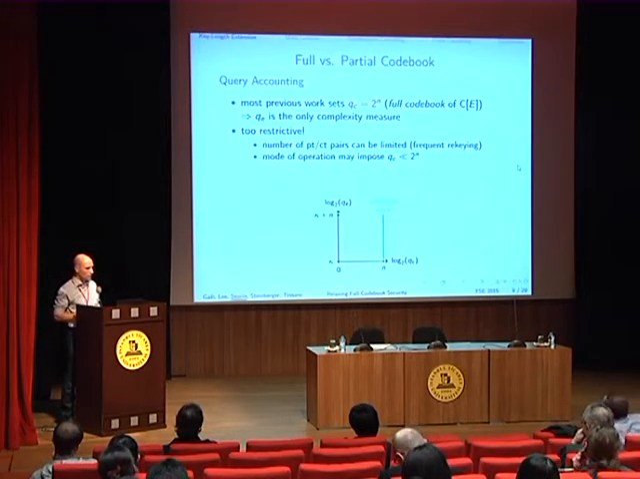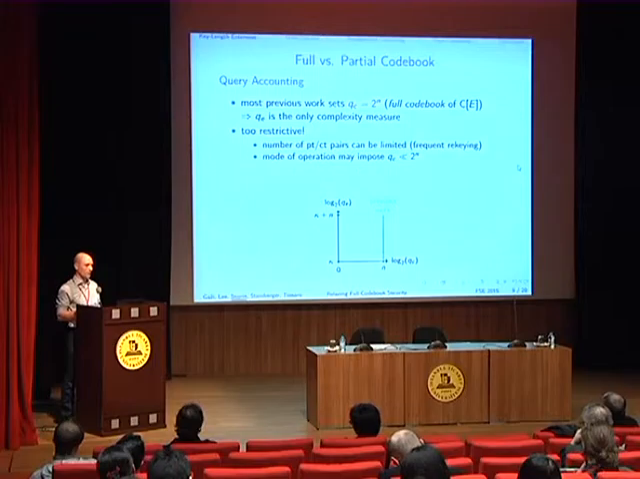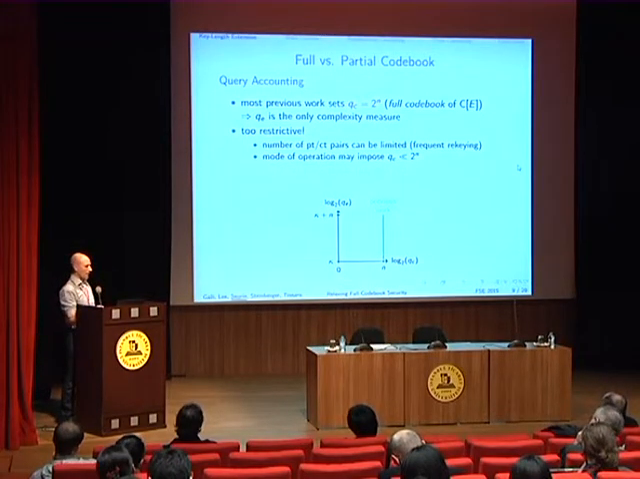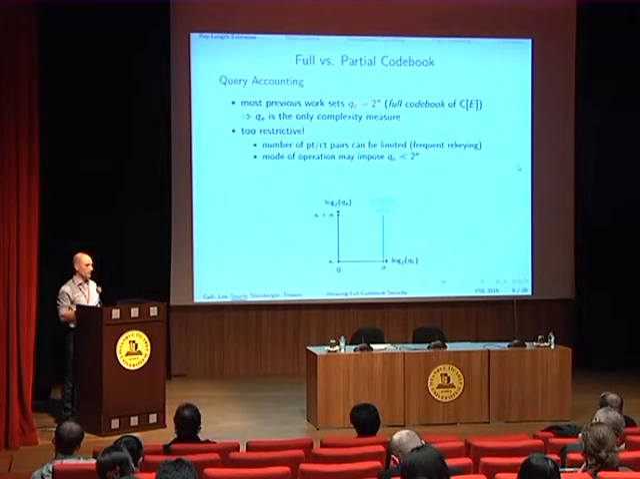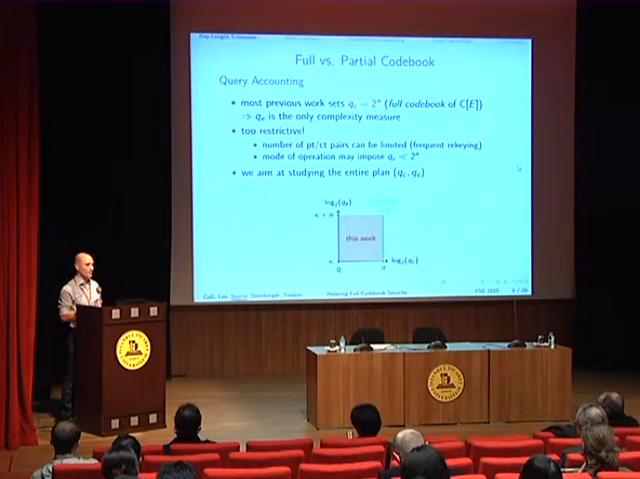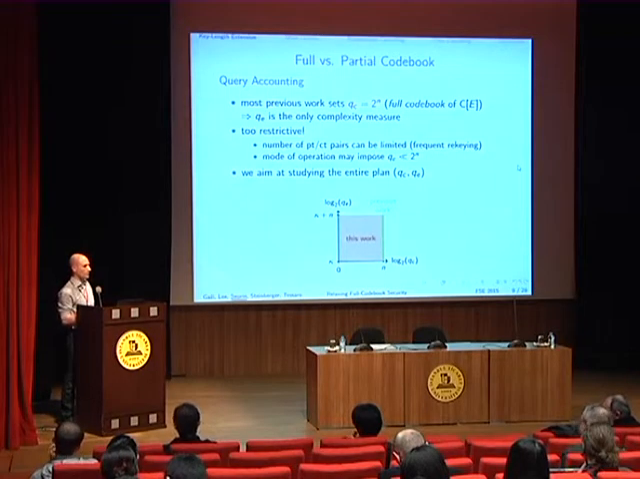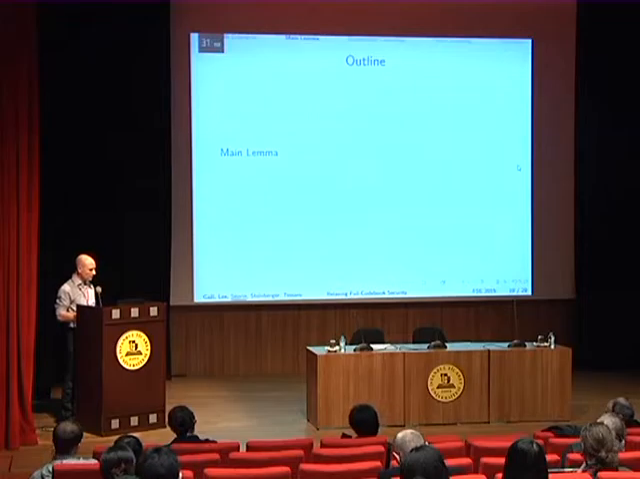But this is a bit too restrictive because sometimes you can limit the number of plaintext and ciphertext pairs that the adversary can acquire by frequent rekeying, for example. And sometimes some modes of operation anyway impose that QC be much less than 2^n. So it makes sense to, in fact, study the entire plane, the entire possible parameters QC and QE. And this is what we aim to do in this paper, okay? To study the entire plane of the possible parameters.